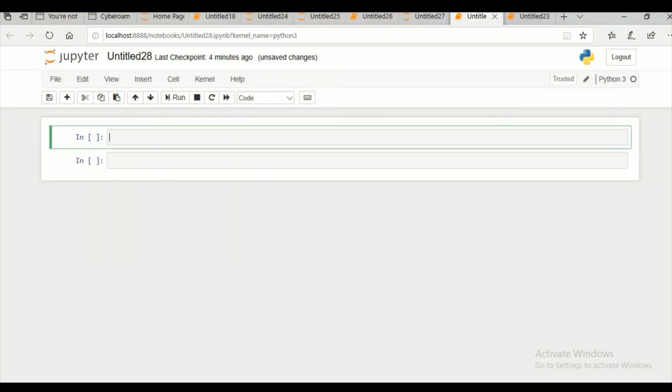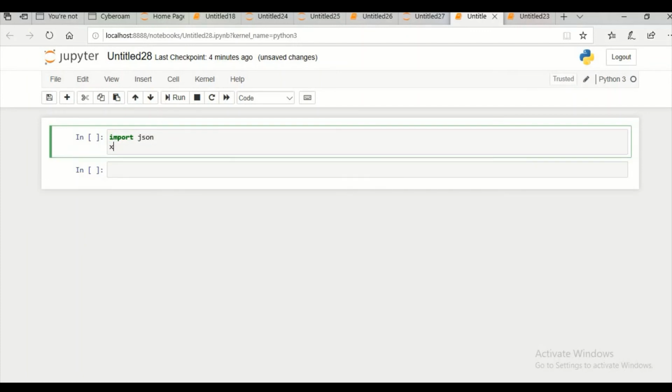Let's try to convert Python to JSON. So take a Python dictionary and convert it to a JSON string. For that I require the import of the JSON package. I'm taking a Python dictionary. So let's create one. Employees. I have multiple records, that's why I'm taking an array here.